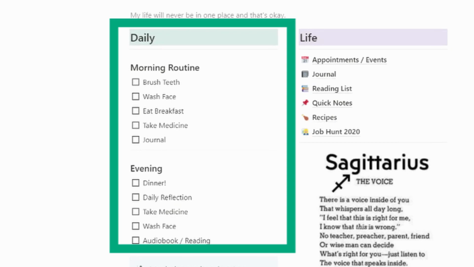Mostly the reason that I don't use these is I really wish I could set these checkboxes to just re-up every day, so that if I forget to use them, I don't have to re-up them, if that makes sense. I just wish it was a little bit more automatic. They're not, and that's fine. And so I just realized that this maybe wasn't the best way for me to use Notion.